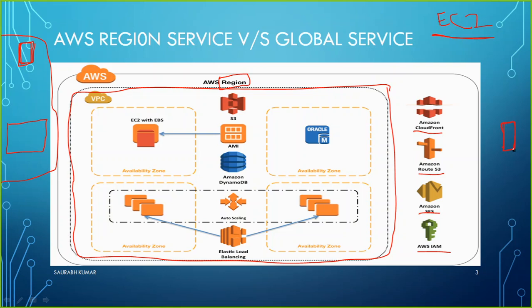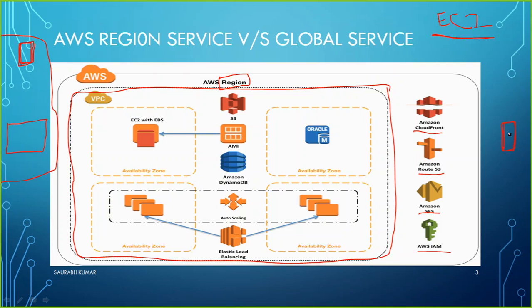If this SQL server or database server is mostly being used by American people, I will always prefer to run this EC2, to run this service, in a region within the US. Maybe the US has multiple regions, east and west, so we will decide that too. Generally, we prefer to keep it in the nearest region from where your users are going to access this service, to have better latency.